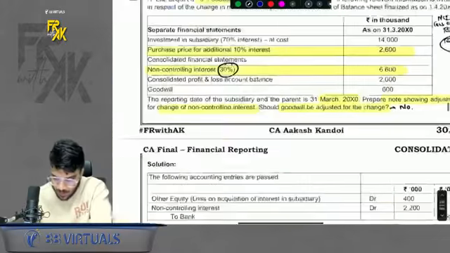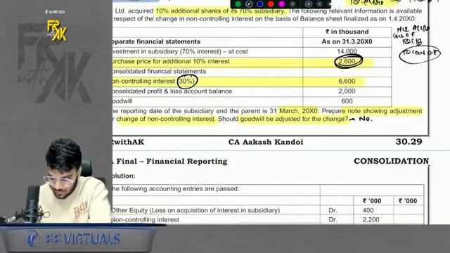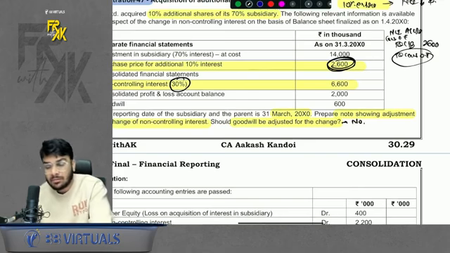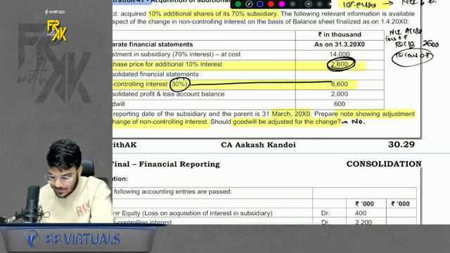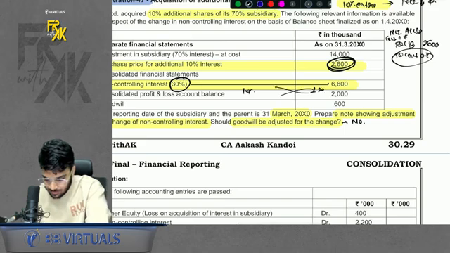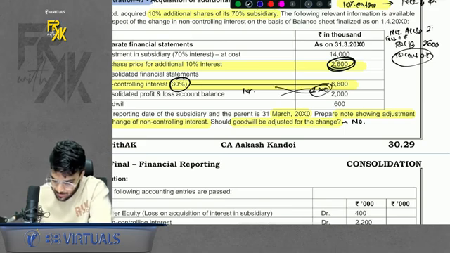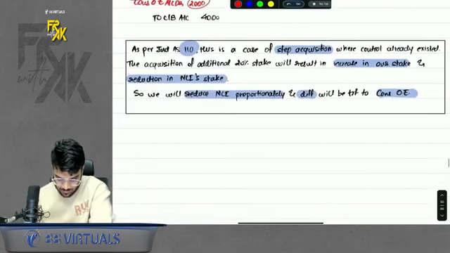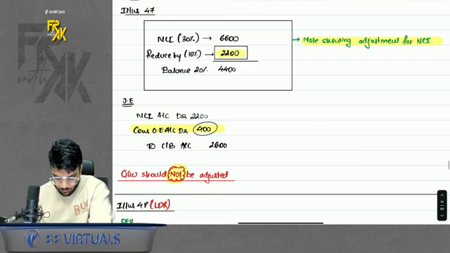Simple. Now, how much have you paid for that 10%? 2,600. So cash bank 2,600. Okay. How much NCI will reduce? It will reduce proportionately. 30% NCI is 6,600. So how much will be 10%? It will be cross multiplied. 2,200 it will come. So NCI will reduce by 2200. Difference comes on debit side, transfer to consolidated other equity. Simple. This is how we will solve it. See, it is given here also as well. Are you getting my point?